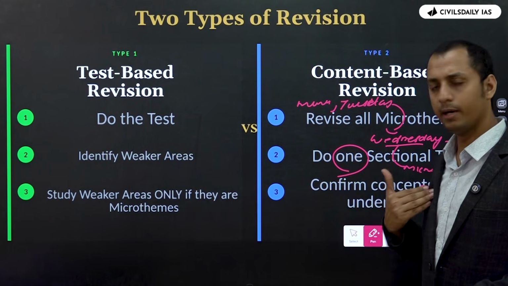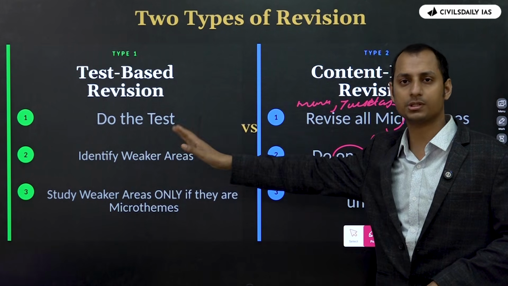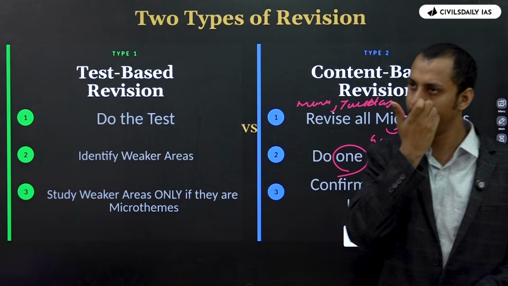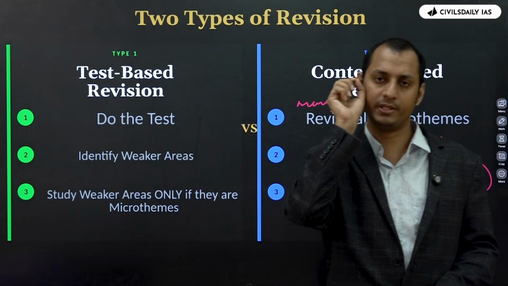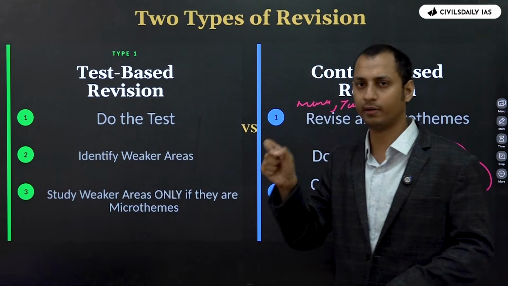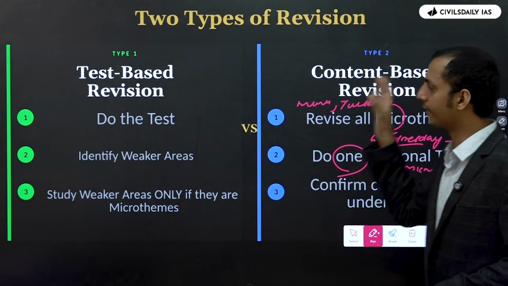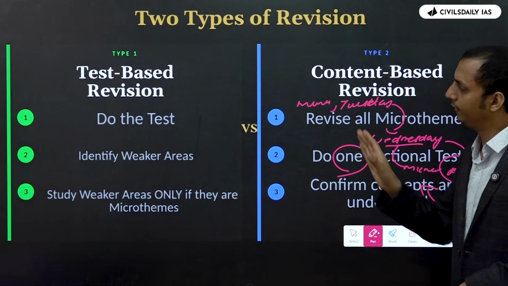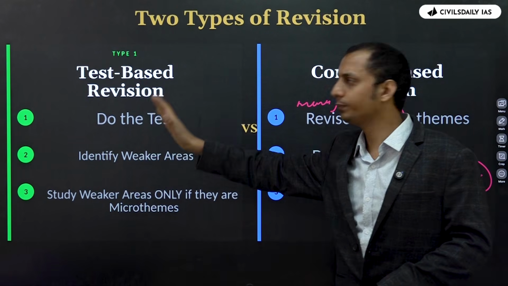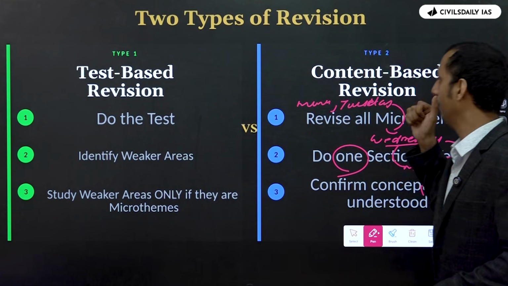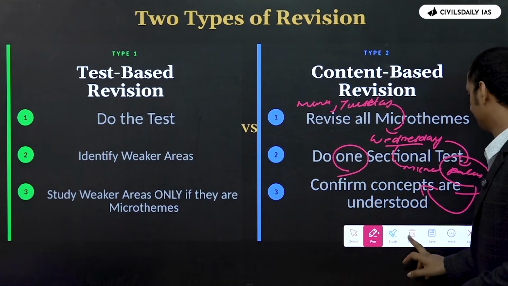Okay. In my opinion, the test-based approach is always better. Because you know that this is your weaker area and you focus more on that. The other is like studying the whole thing once again. Okay. So do this in my opinion. Go for test-based revision rather than content-based revision.